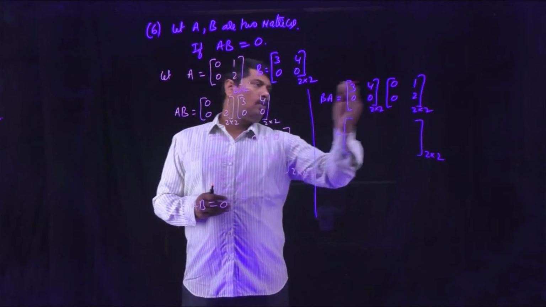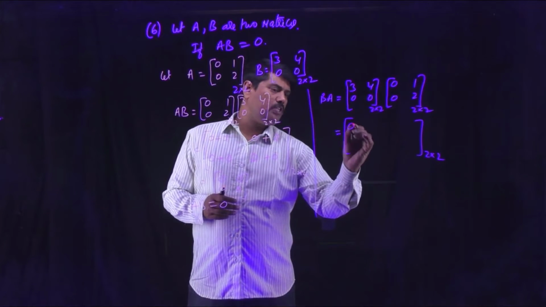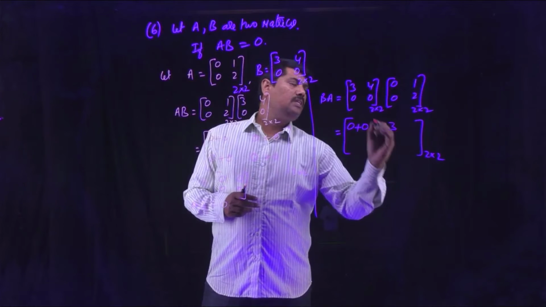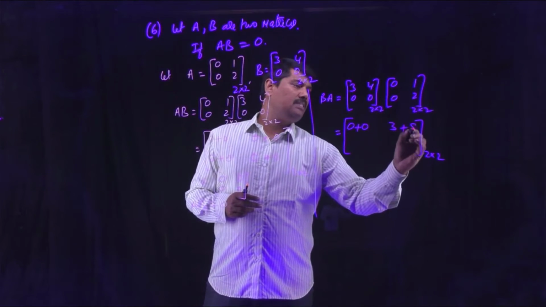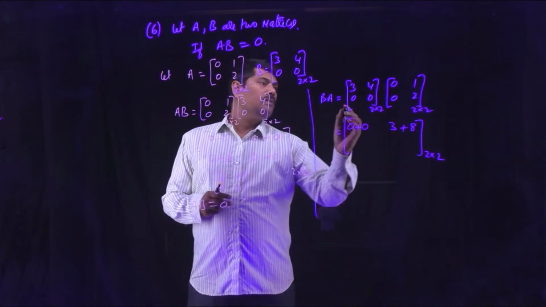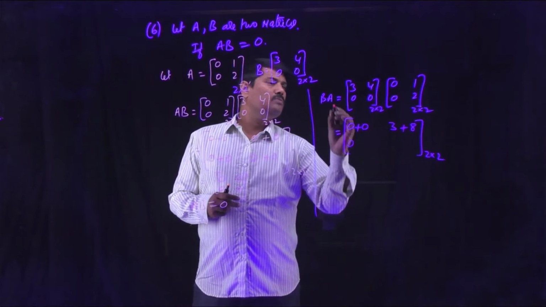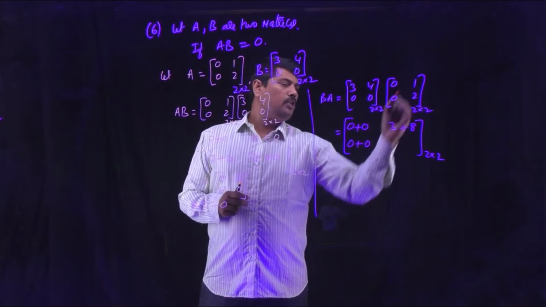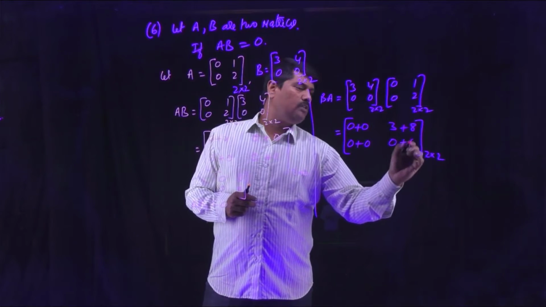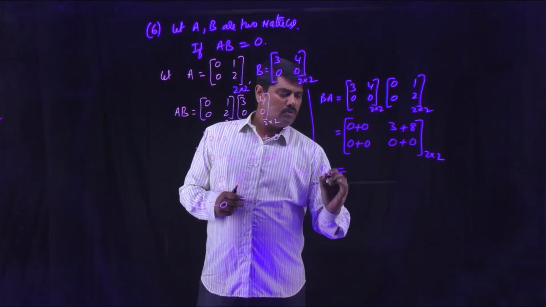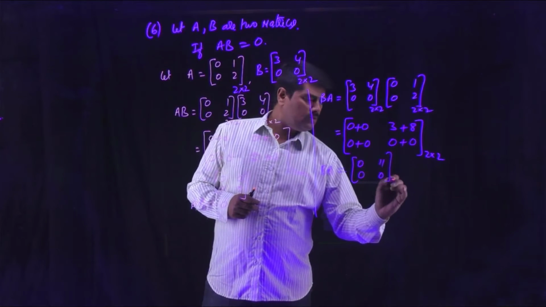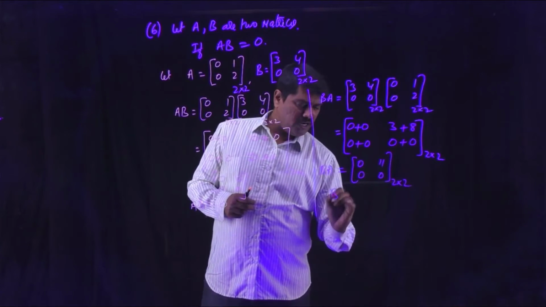Multiplying row with column: 3 into 0 is 0, 4 into 0 is 0, 3 into 1 is 3, 4 into 2 is 8, 0 into 0 is 0, 0 into 0 is 0, 0 into 1 is 0, 0 into 2 is 0. So B into A you will get 0, 11, 0, 0, which is not equal to 0.